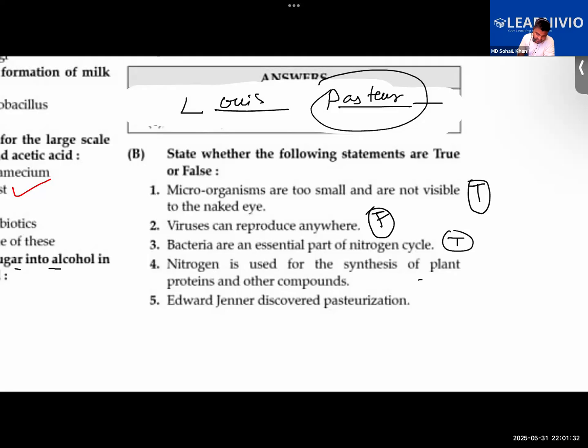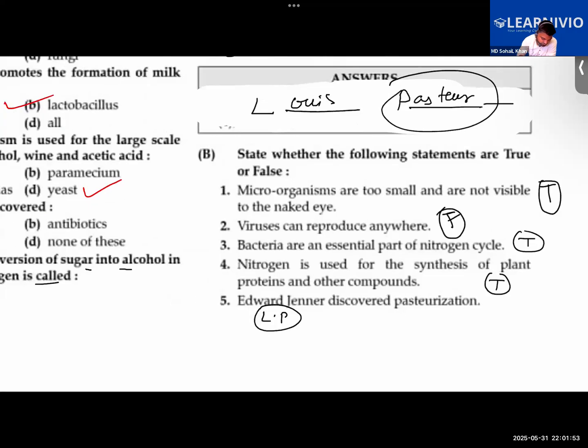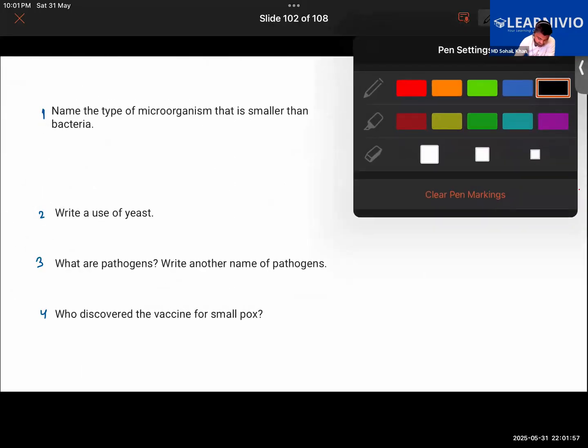True, because nitrogen is needed by the plants to make protein and some other compounds. Even your body needs nitrogen to make protein. Okay, fifth one. Is that correct or false? It's false, because it was Louis Pasteur who discovered pasteurization. It was even named after him. We will do four more questions and then we will start a new chapter.